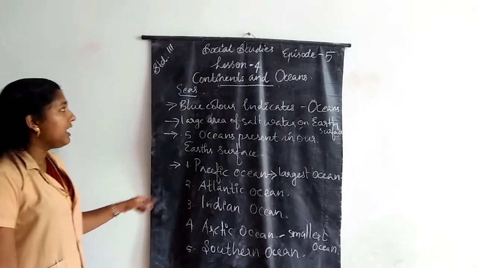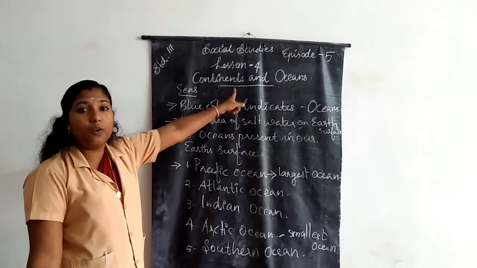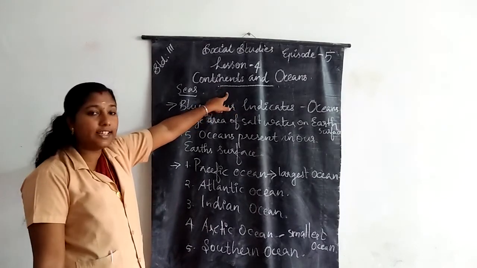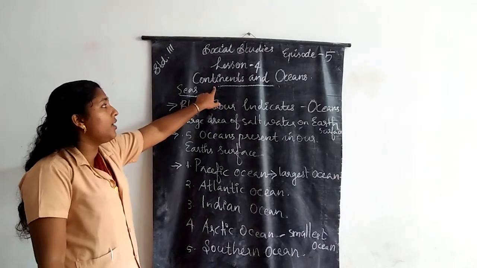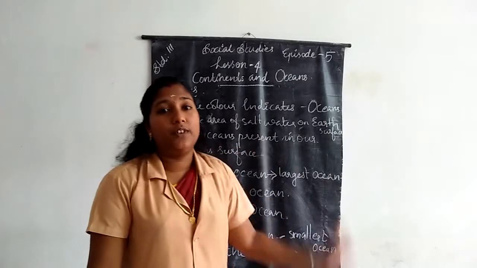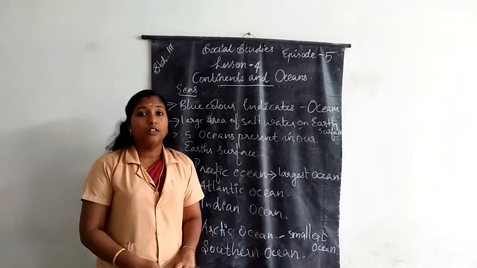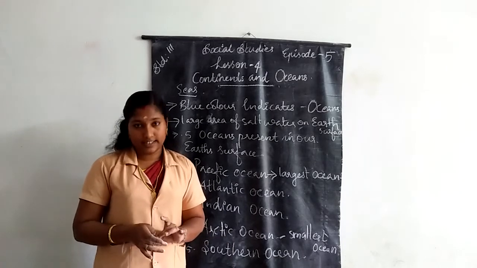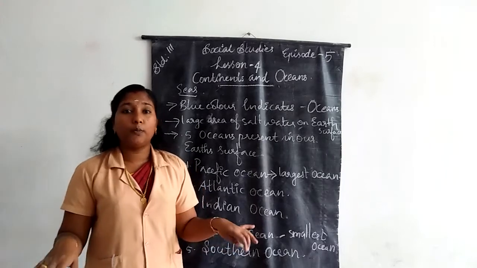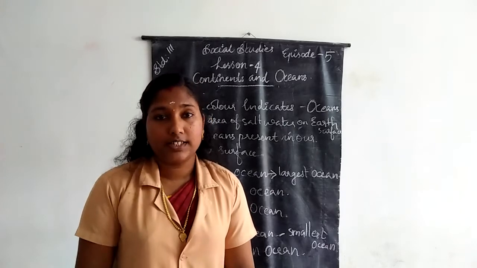Once again, in this lesson we discussed continents and oceans. What are oceans? We know that the Earth's surface consists of both land and water. On the Earth's surface, we can see land areas and also water bodies.